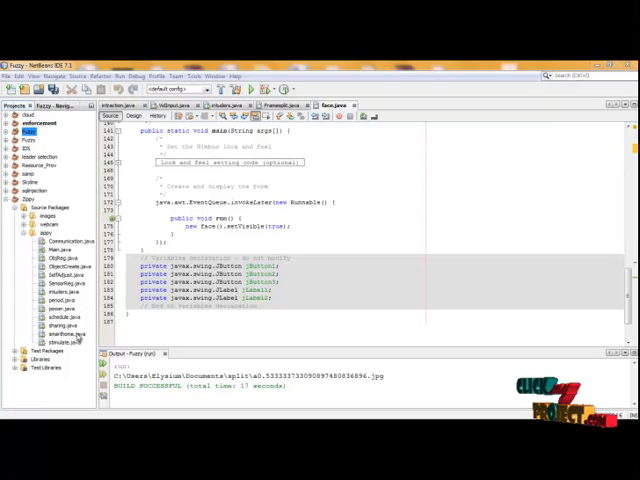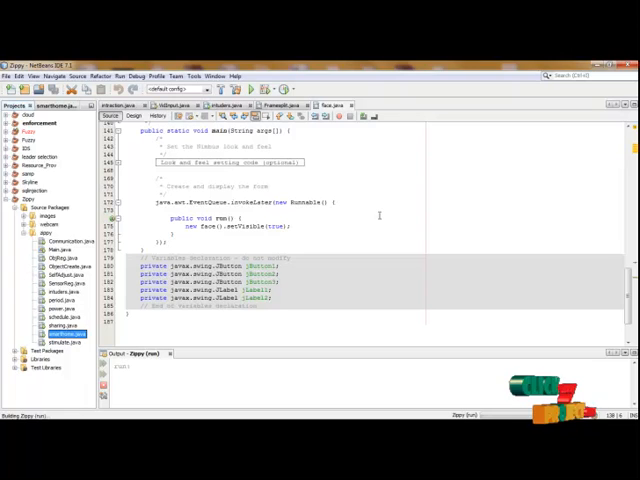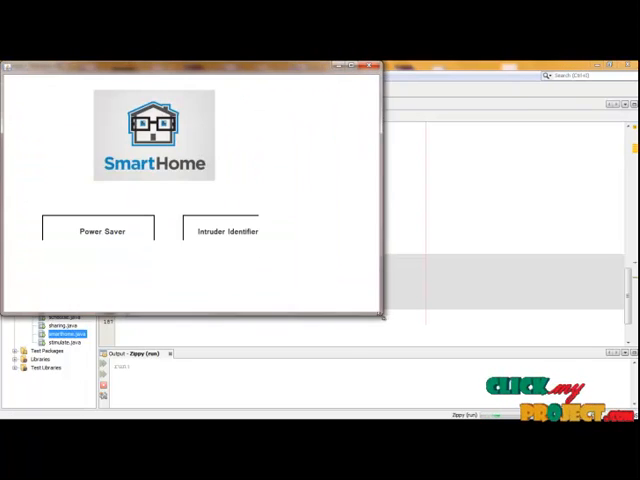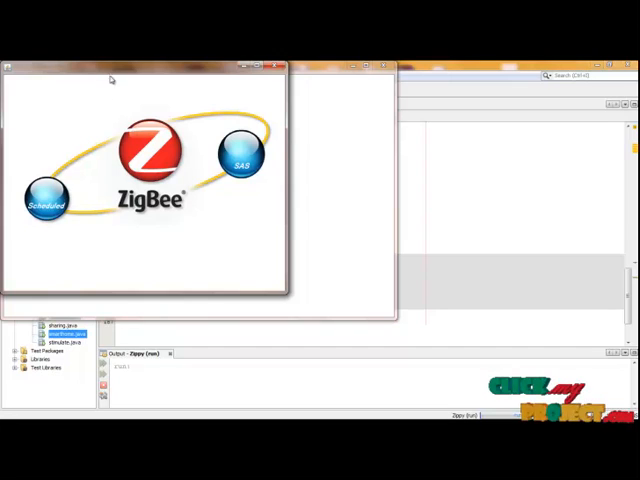Now I am going to show the running procedure for ZigBee. Please start the run from smarthome.java. After getting the home screen, it consists of two types of modes. One is a power save mode and another is an intruder identifier. First, I am going to complete the power saver mode. Please click power saver mode.